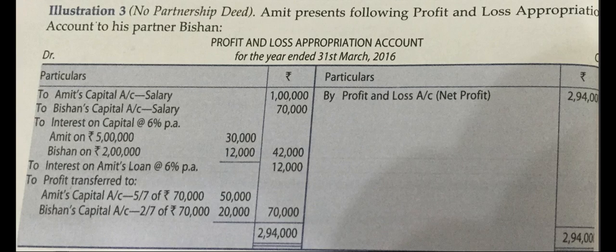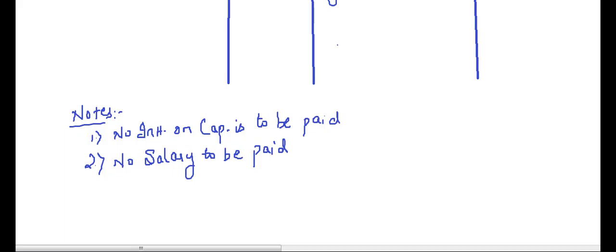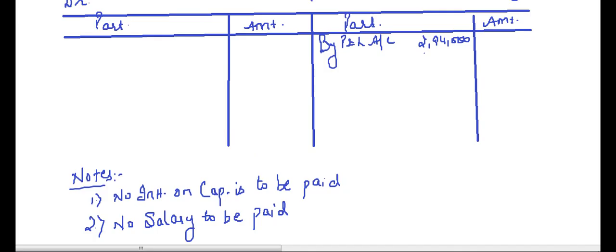Next we have interest on Amit's loan at 6% per annum. 12,000 is the interest on Amit's loan. Now it is a partner's loan. I've told you that partner's loan is a charge against profit, and not an appropriation of profit. So we will deduct it from here.